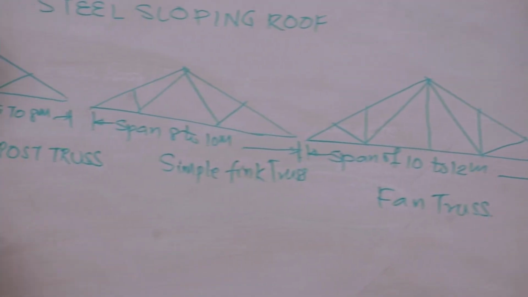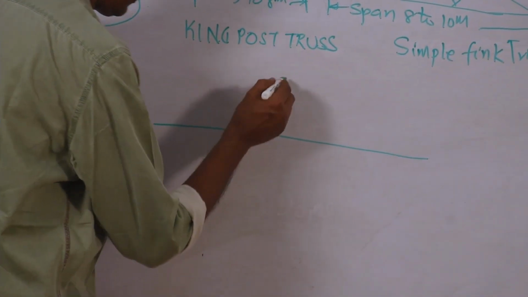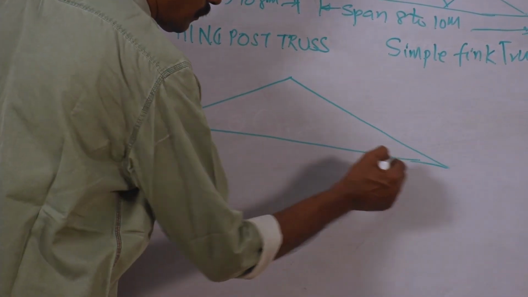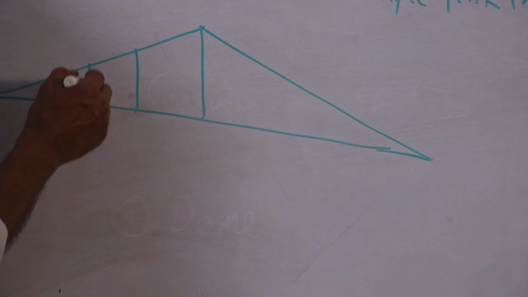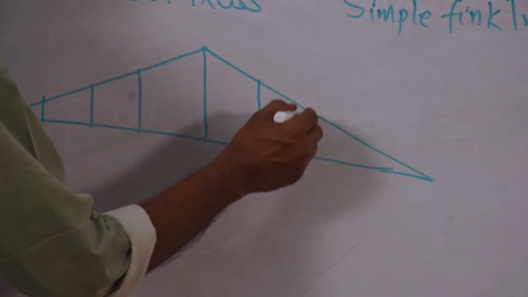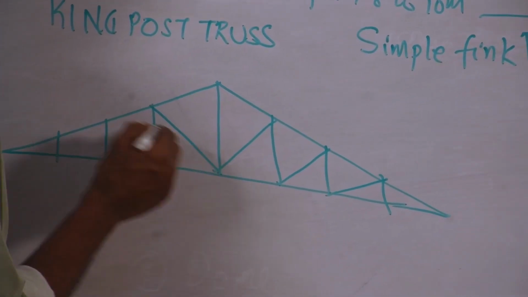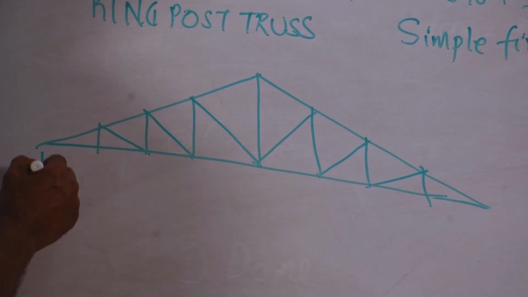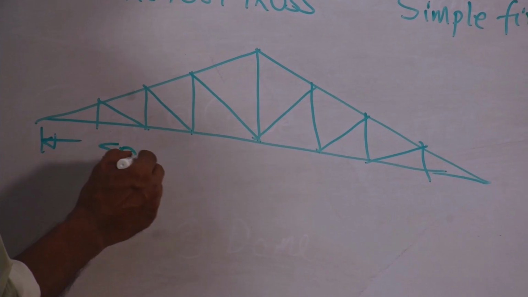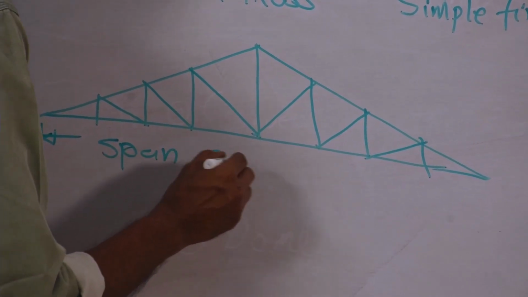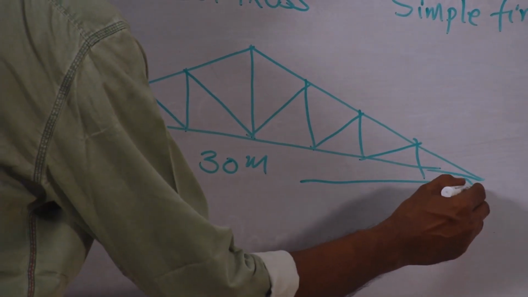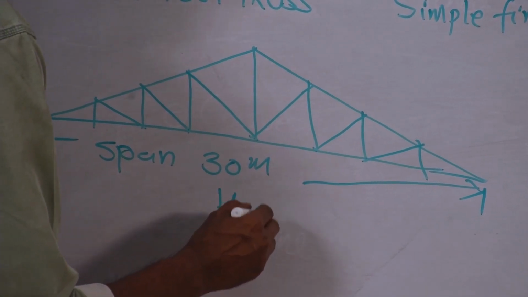Now another shape, this can be used for a span of up to 30 meters. And the name of this truss is Howe truss.